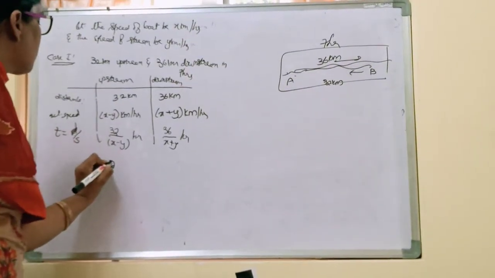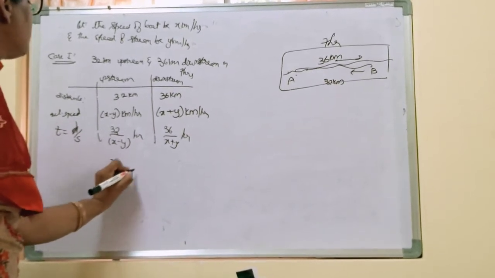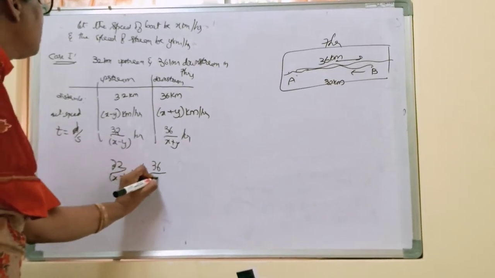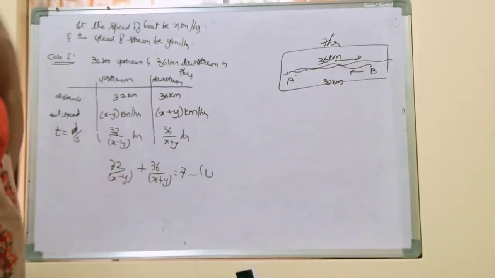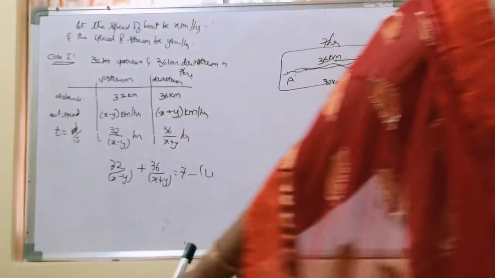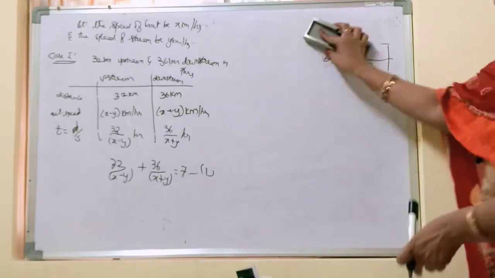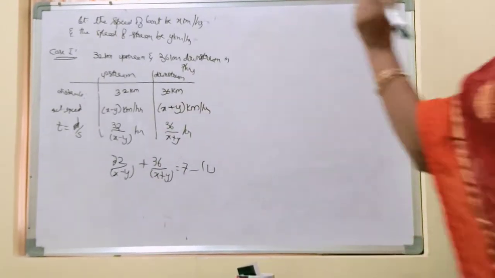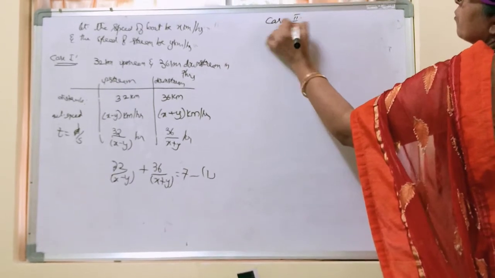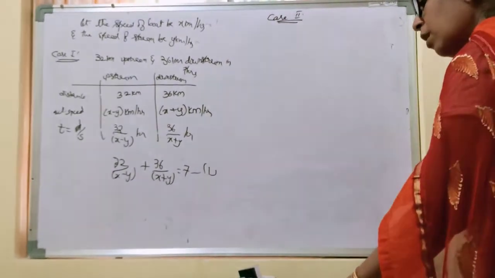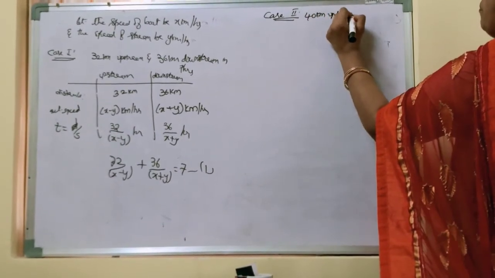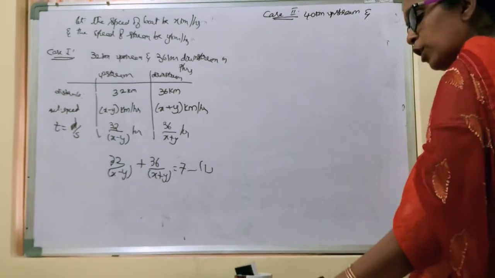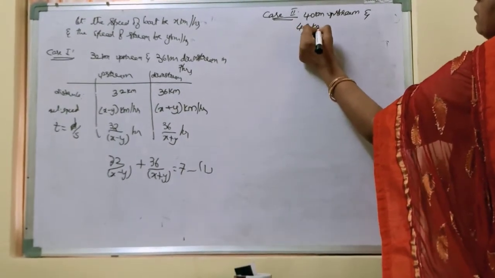So the total time taken is 32 by x minus y plus 36 by x plus y is equal to 7. This is our first equation. Now let us look at the second equation. What is case 2? Case 2 is 40 kilometer upstream and 48 kilometer downstream in 9 hours.